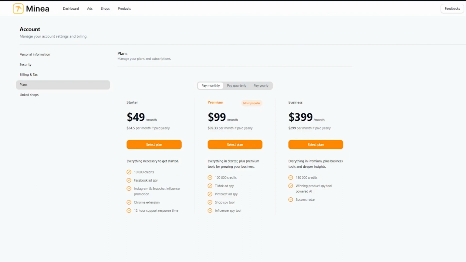If you're using it solely for TikTok, then I would 100% go with PiPiad. But if you're using it for other softwares as well, like Facebook, Instagram Marketplace, Meta Marketplace, and a whole lot of other things, then I would definitely go with Minea, especially because of the lower pricings and higher features. So yeah, that's pretty much about it. Both softwares are amazing, but I would personally go with Minea because of its diversity and variety of features and products. So yeah, that's pretty much about it for this PiPiad versus Minea review.